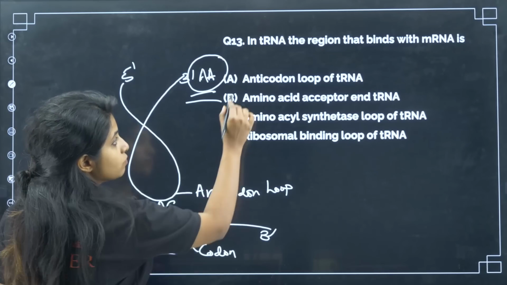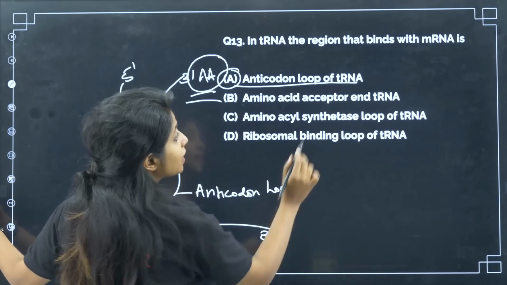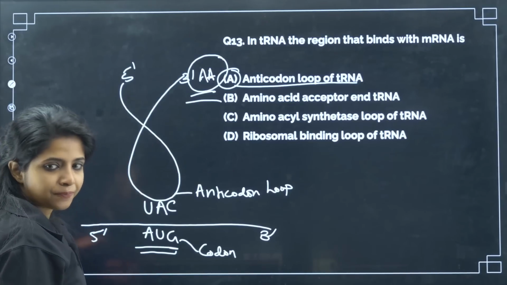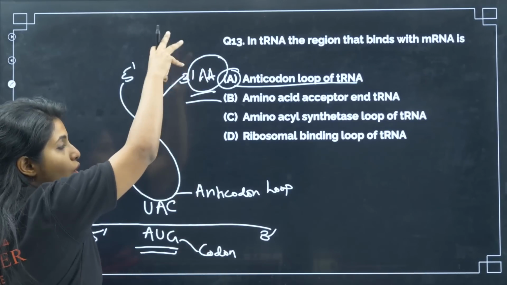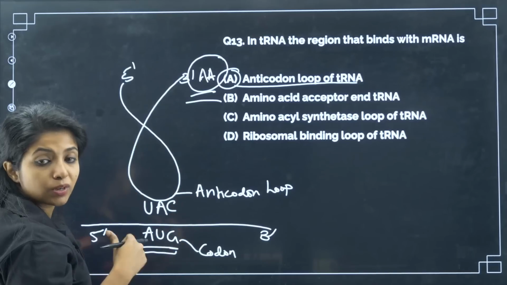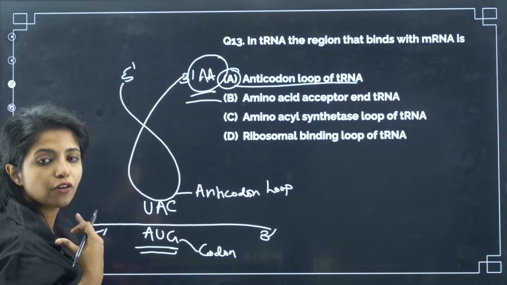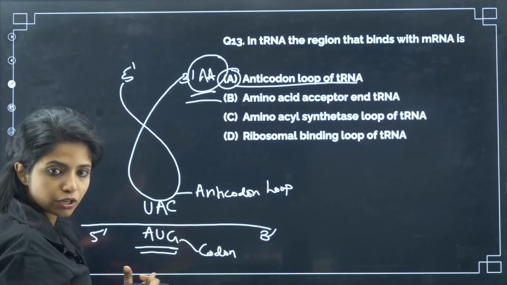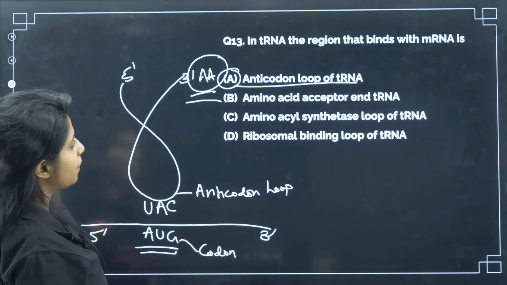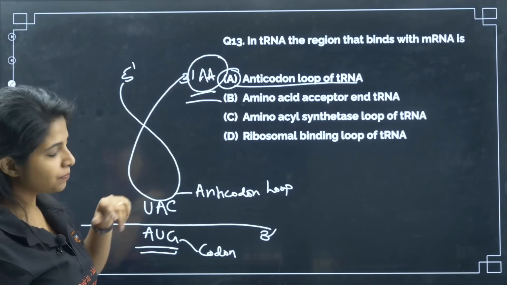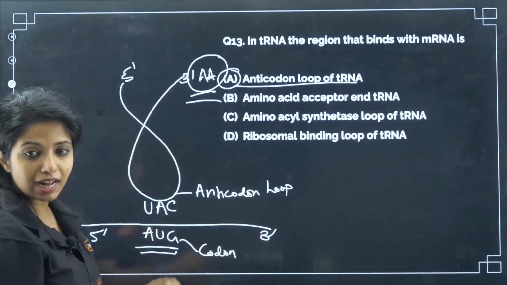So, basically what becomes your answer? A becomes your answer, anticodon loop of tRNA. And also remember, the process of adding of amino acid is known as amino acylation or charging of tRNA. Okay, amino acylation or charging of tRNA, same thing. It happens in the 3' end. Remember that.